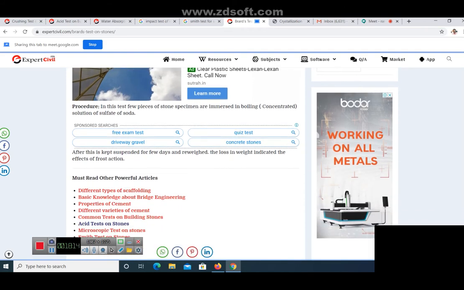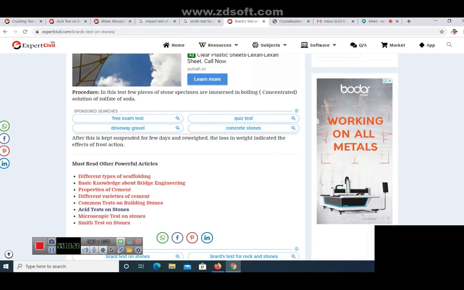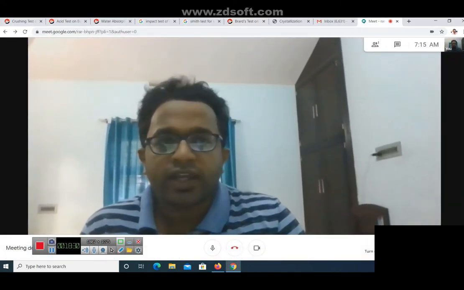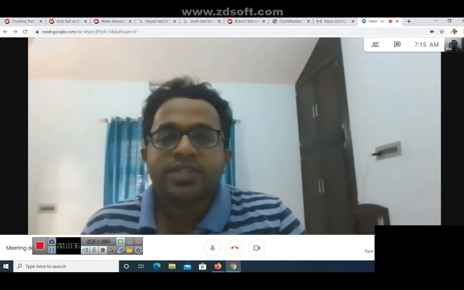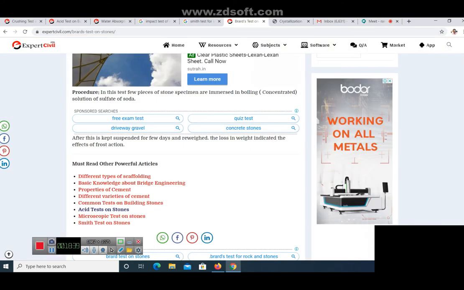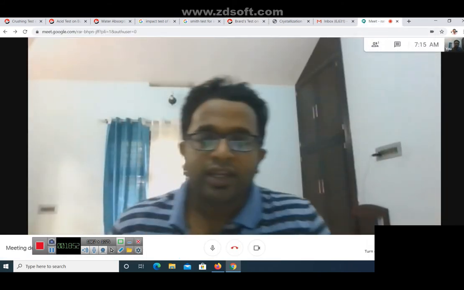Very simple. A few pieces of stone specimen are immersed in a boiling solution of sodium sulfate. I'll explain once more. You are taking some stone sample and the stone sample is immersed in a solution. What kind of solution? A boiling solution of sodium sulfate. After immersing the stone specimen in a boiling solution of sodium sulfate, you are keeping the stone suspended in it for a few days. And after a few days, you are again reweighing it.